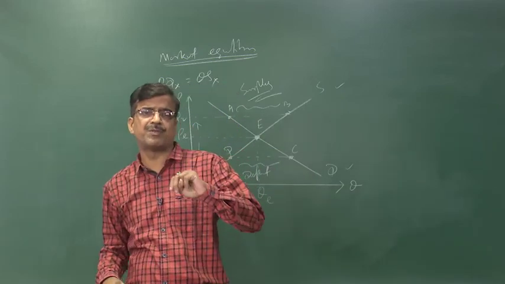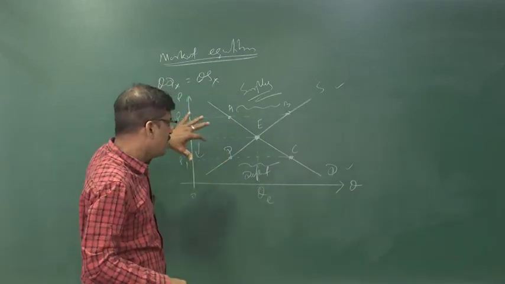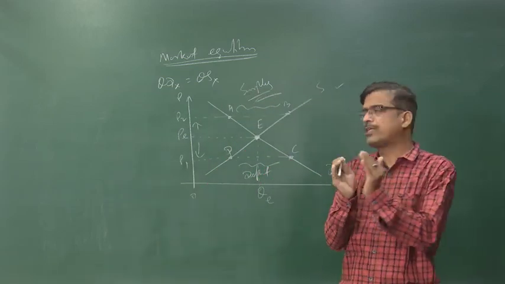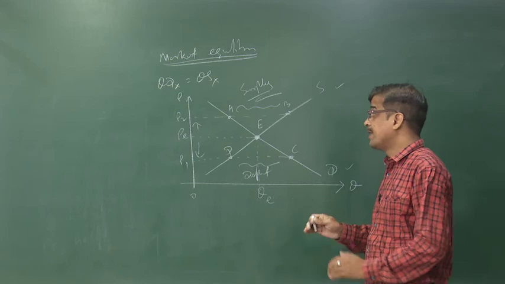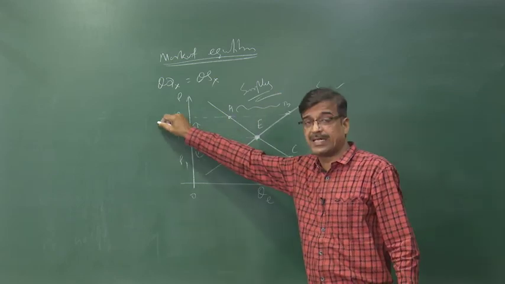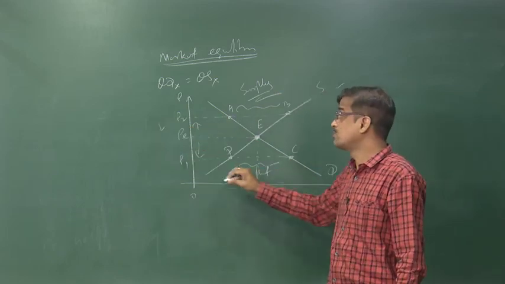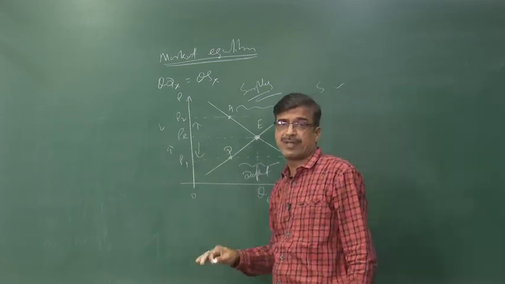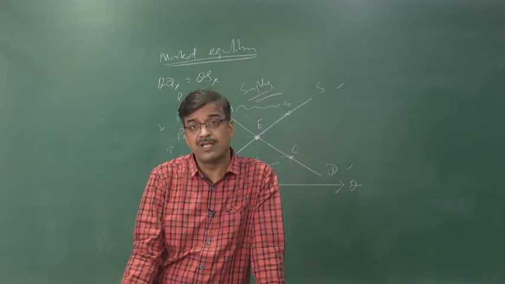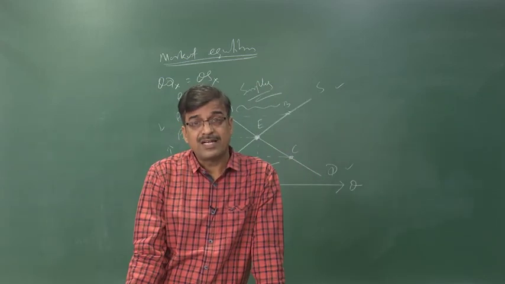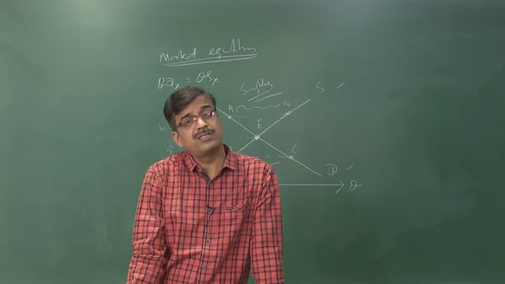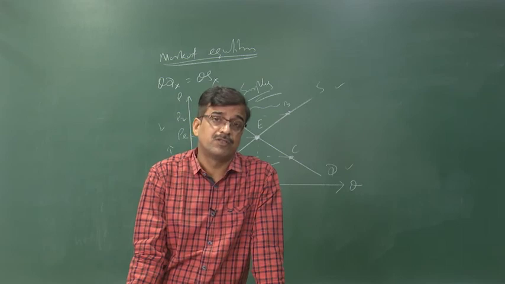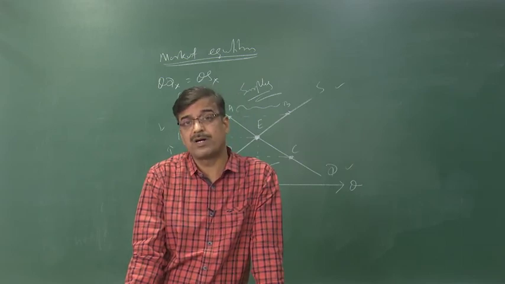These are the two disequilibrium situations. Now, how will the equilibrium take place? In which way do we have to bring them equal to each other? If there is a surplus situation, we have to lower the price. If there is a deficit situation, we have to raise the price. How the equilibrium is reached, in the coming class I will explain the whole part with the help of a table as well as a diagram, and how shifts in demand and shifts in supply both play a crucial role in determining the equilibrium price.